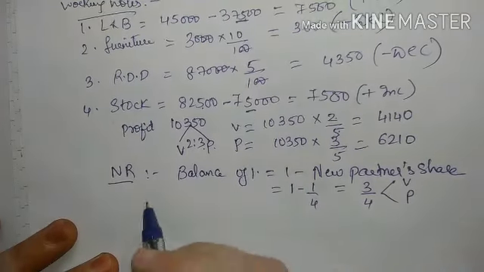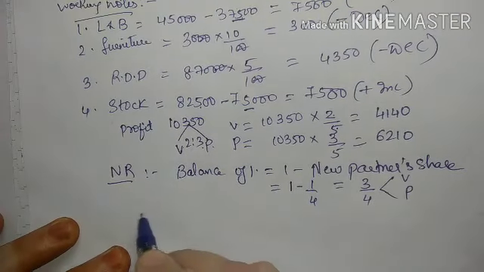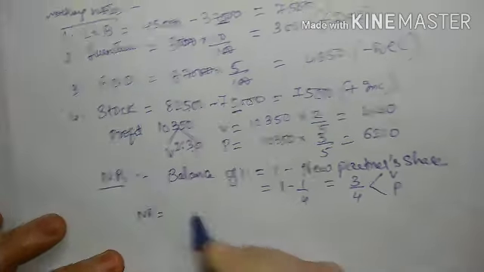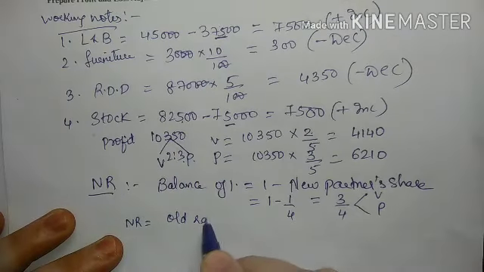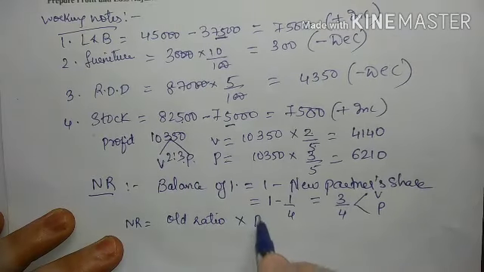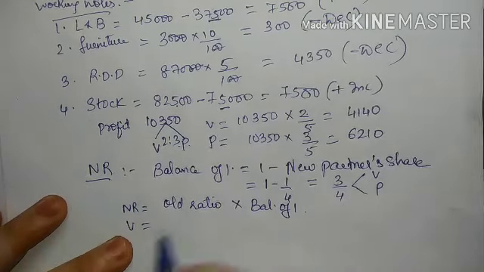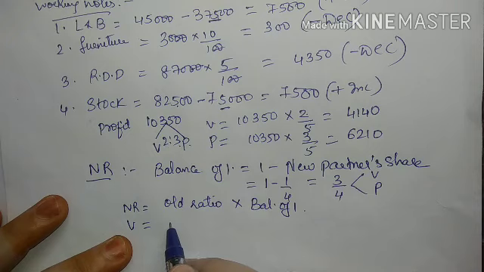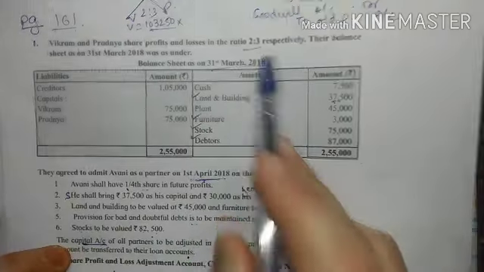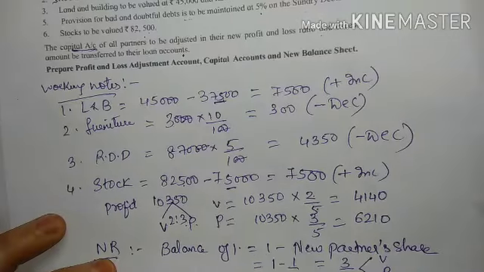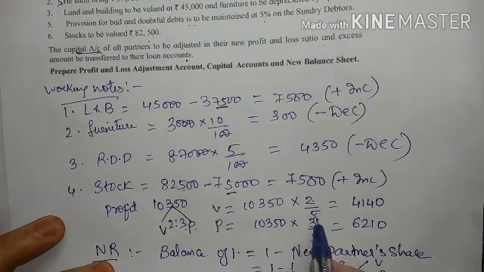Now for the new ratio, the formula is old ratio into balance of 1, right? So first we calculate for Vikram. What is Vikram's old ratio? The old ratio we have seen here, it's 2:3, right? So 2:3 means Vikram's ratio is 2 upon 5.